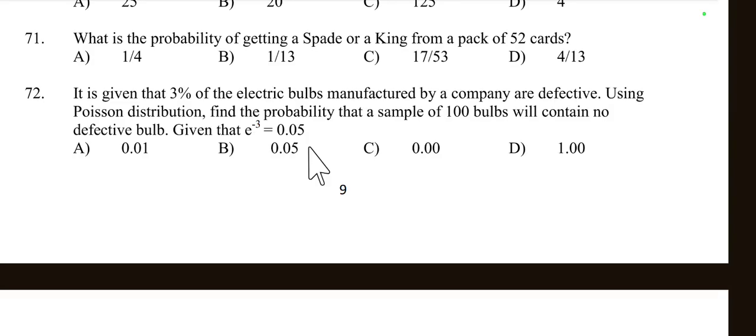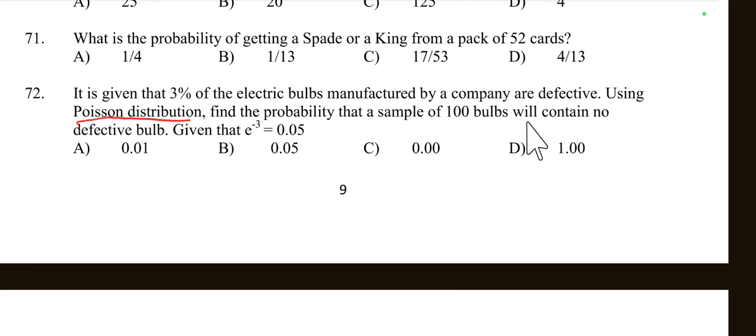So here we are given a problem involving the Poisson distribution. The Poisson distribution is used to model the probability of a given number of events happening in a fixed interval, when these events occur with a known constant mean rate and independently of the time since the last event.